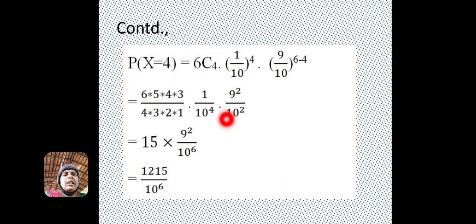So, 15 into 9 square, that is 1215, divided by 10 to the power of 4 into 10 to the power of 2, that is 10 to the power of 6, where the powers are added, 4 plus 2 is 6. So, the answer is 1215 divided by 10 to the power of 6.